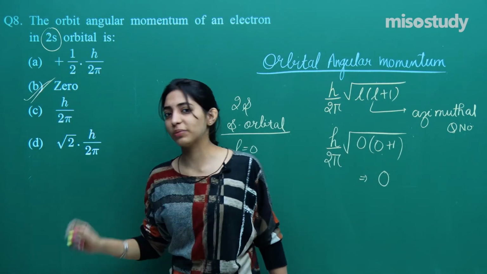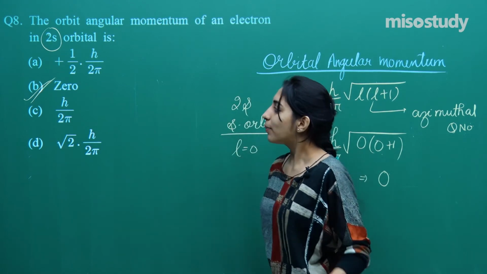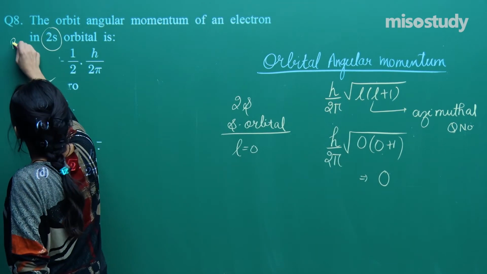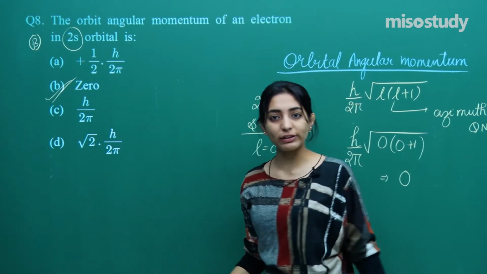It's not a lucky question because the answer is not D, right? By the way, still we got an answer. So option number B is the correct option for question number 8.